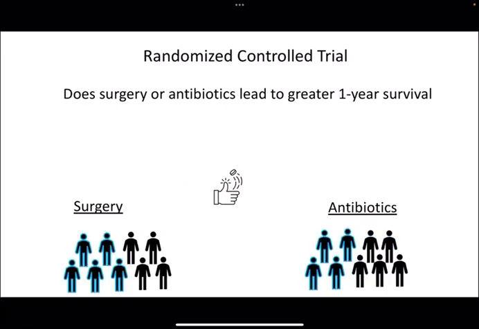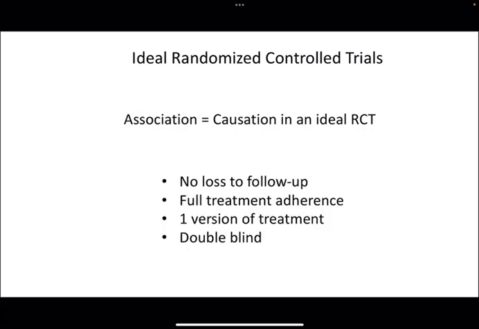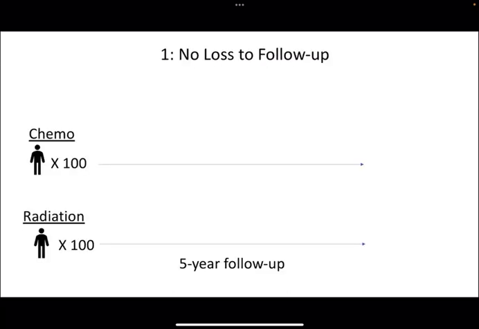And what this ends up with is two fairly exchangeable groups. They aren't perfectly exchangeable in this case. In surgery, we have 5 individuals with a poor prognosis and 4 in the antibiotics group. It's much more exchangeable than it was, basically. So association can equal causation in a randomized control trial. That means whatever effect you find in a randomized control trial can be considered causal as long as some assumptions are met, such as no lost follow-up, full treatment adherence, one version of treatment, and double blinding.